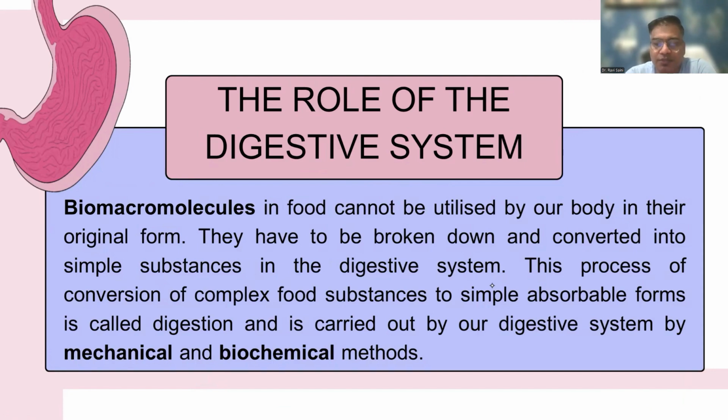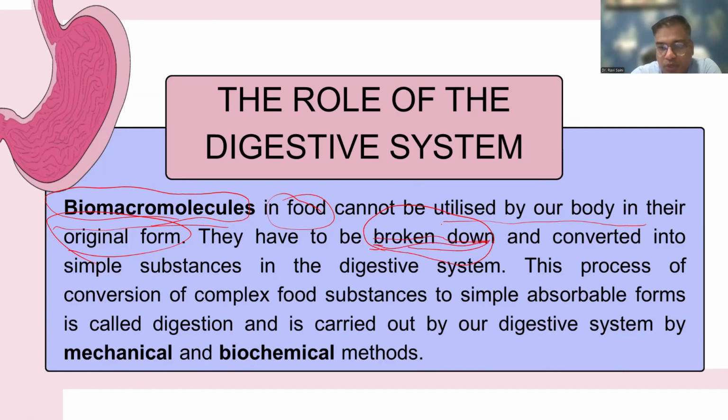The role of the digestive system. Macromolecules in food cannot be utilized by our body in their original form. In previous slides, I talked about the food which we usually take. Basically, these macromolecules present in food cannot be utilized by our body in their original form. So they have to be broken down.